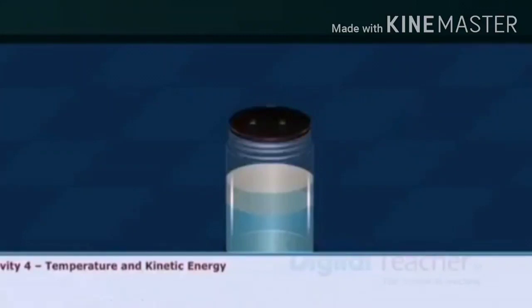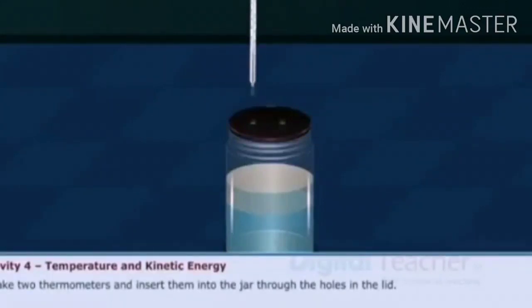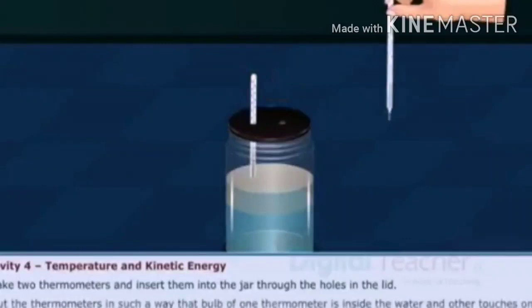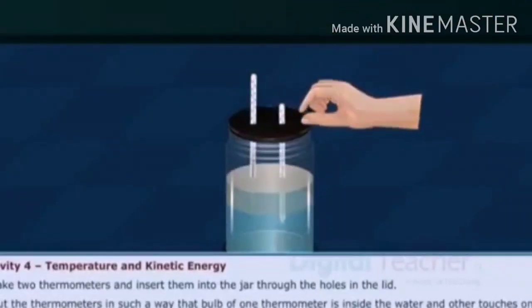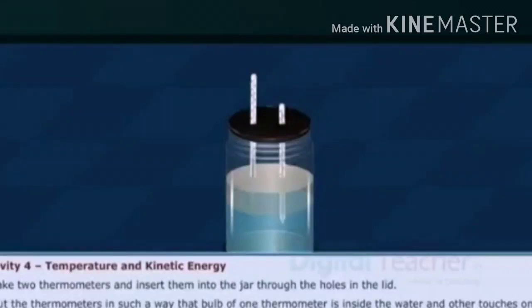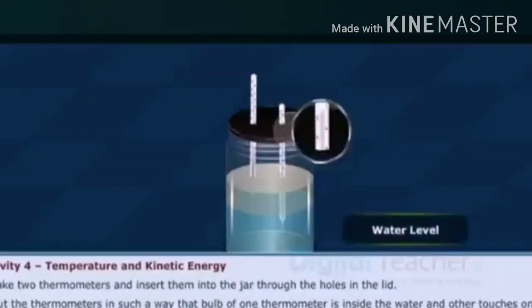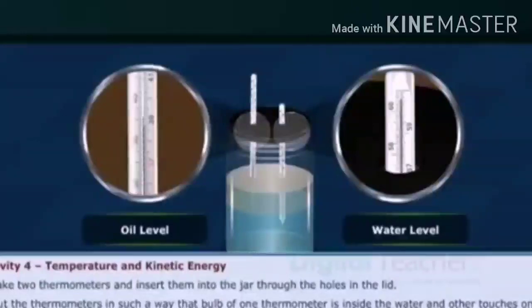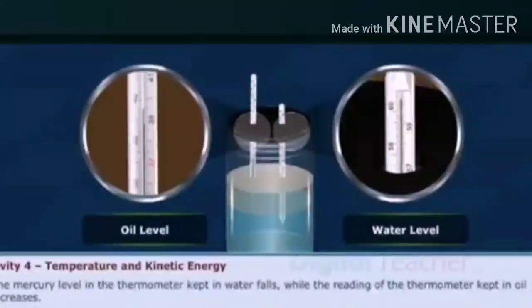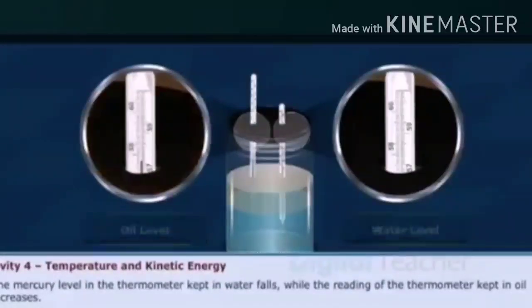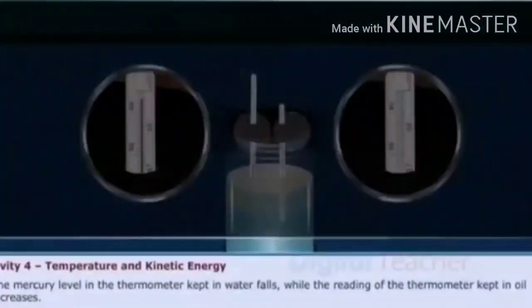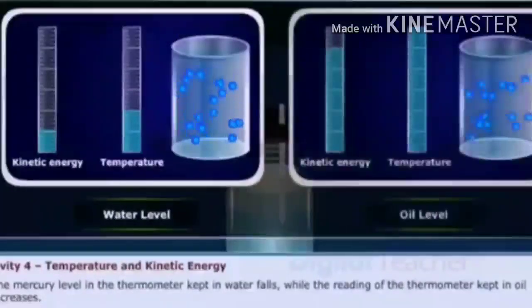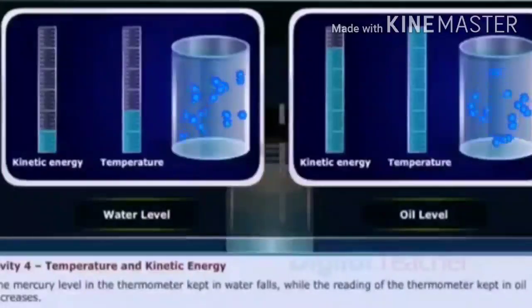Now close the container with a lid which contains two holes and put two thermometers through the two holes, such that one thermometer will be in contact with only oil and the other thermometer will be in contact with only hot water. Initially, the mercury level of the thermometer in contact with hot water will be at a higher level and the mercury level of the thermometer in contact with oil will be at a lower level. Now as the hot water and oil are in contact, heat exchange takes place between them as there is a temperature difference and they are in thermal contact.